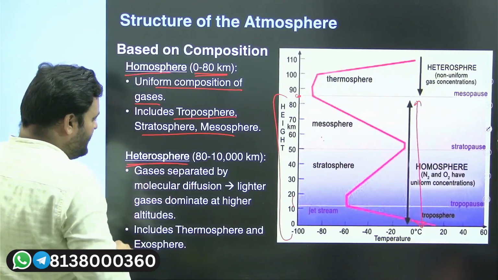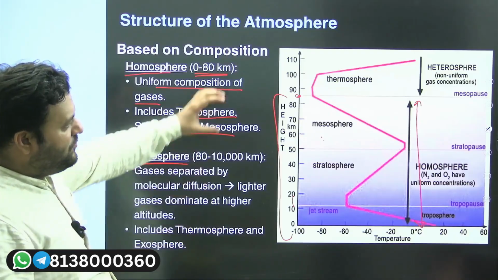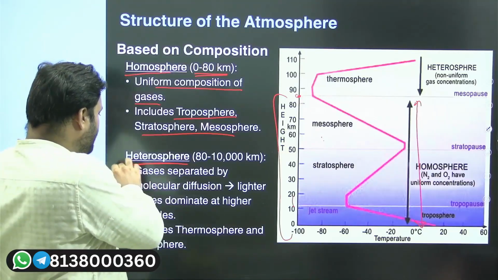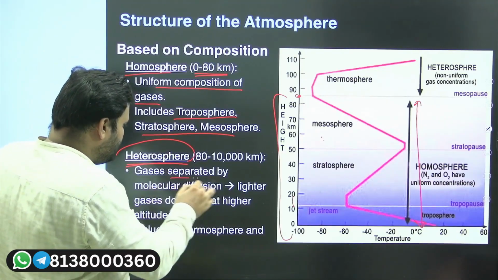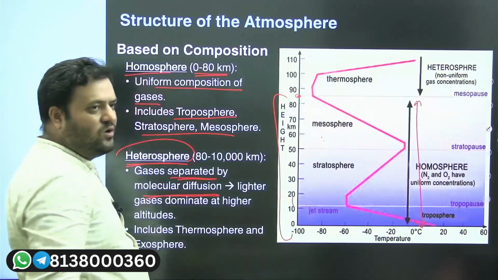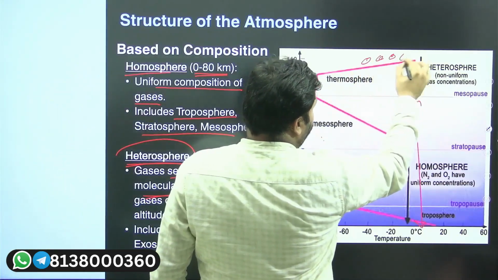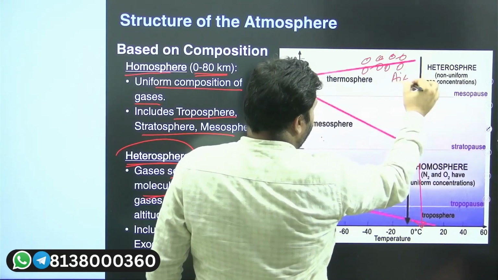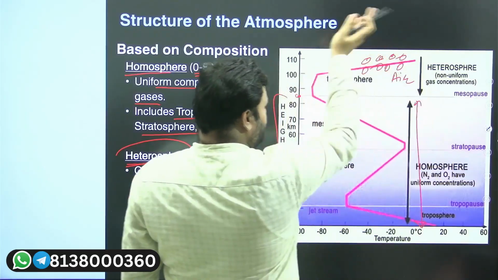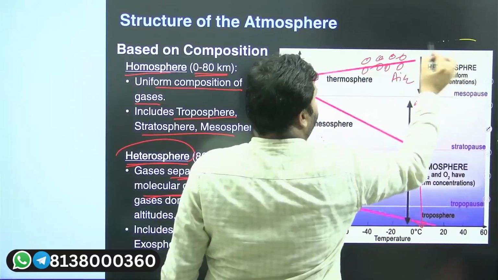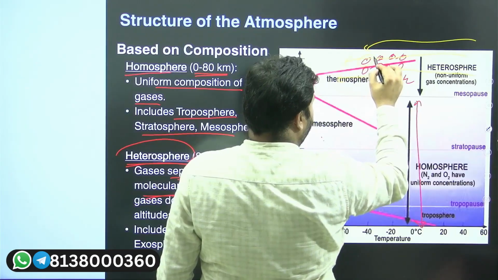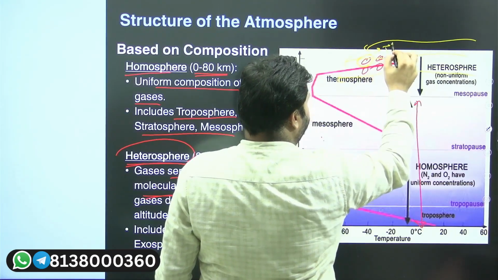Heterosphere means what? Whenever we have non-uniform gases concentrated, that is called what? Heterosphere. So gases are separated by molecular diffusion because of the intense charge activity of the sun. Suppose here we have air, and because it is among the topmost layer, here from the sun we will have what? Electromagnetic radiation, charged particles, and with these charged particles, this air is going to charge, ionize.